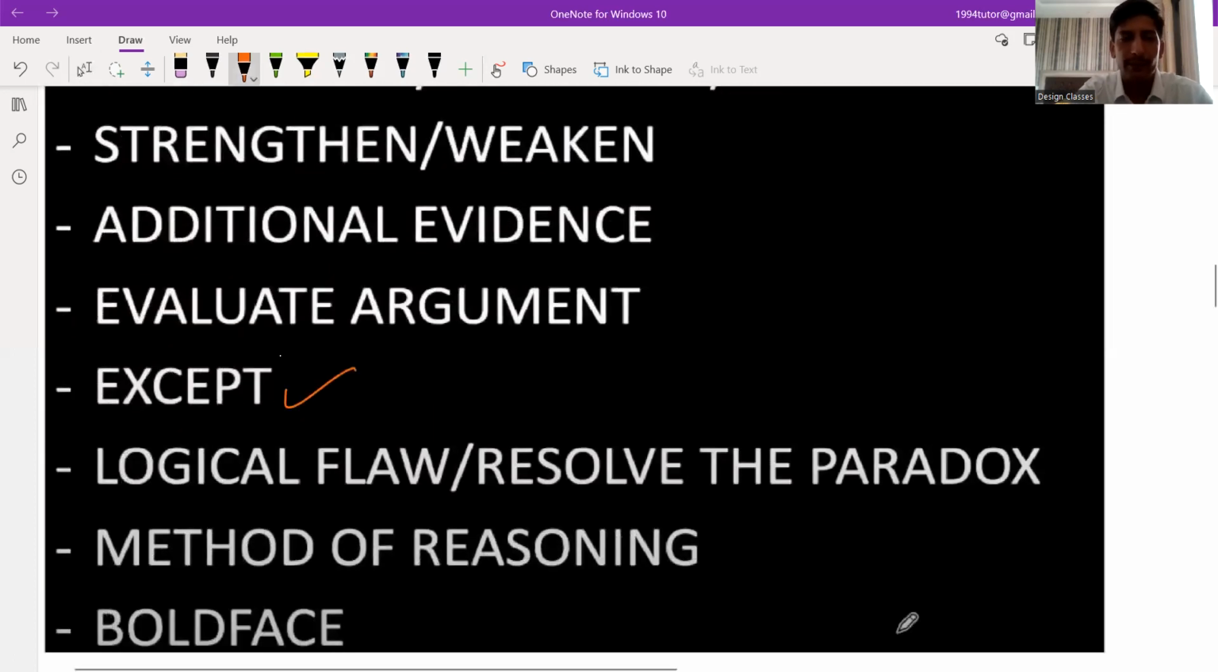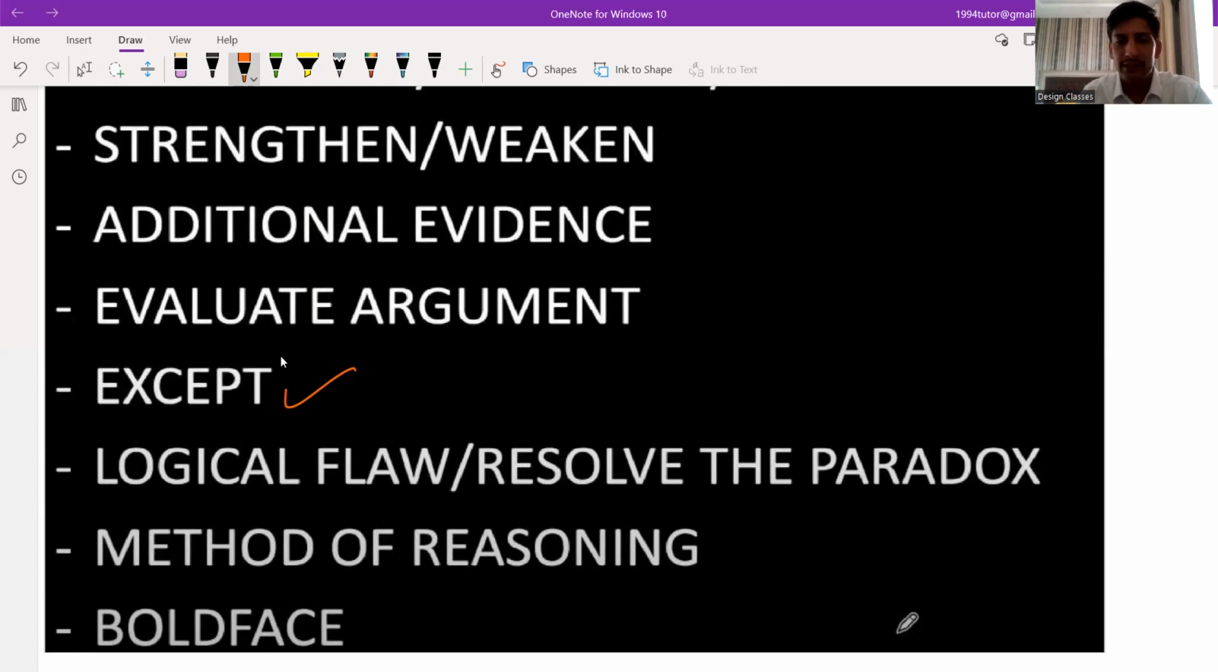What is except? If we add the word except, that will change the whole language of the question. Suppose the question is: which statement given below is supporting, and then I add the word except. Then you have to find the opposite, meaning the statement which is not supporting the main passage. So the word except changes the whole language. And logical flows and resolve the paradox.